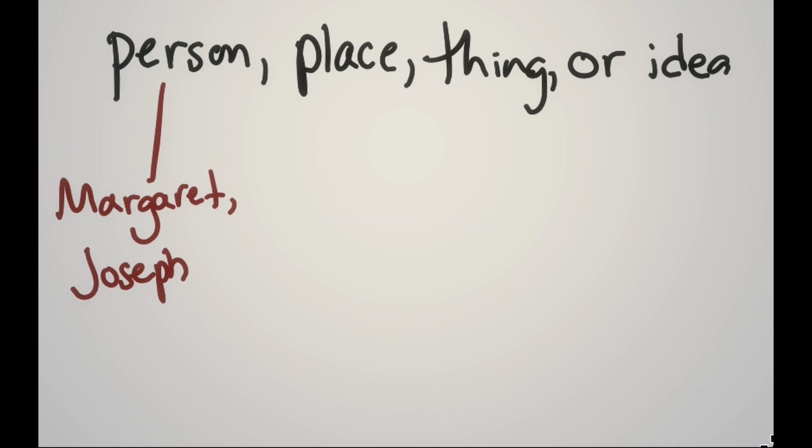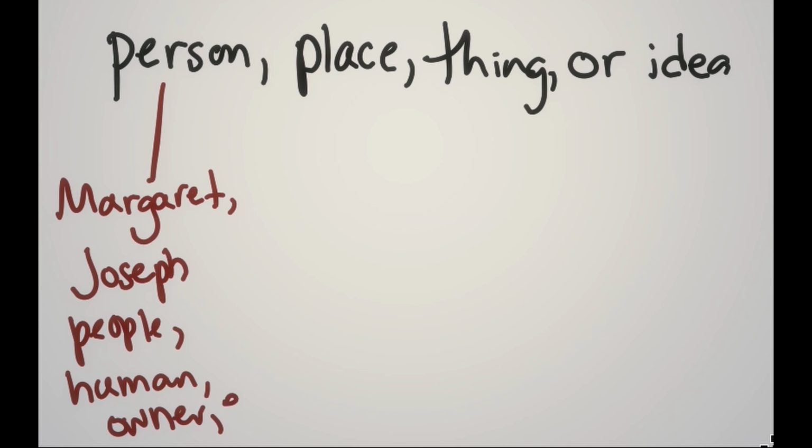This could also include other generic words for people as well, such as the word people, or human, or an occupation like owner, employee, manager. I usually think of these more generic words under the things category, but because they refer to people, you can think of them either way. It doesn't change what they are. They're nouns.